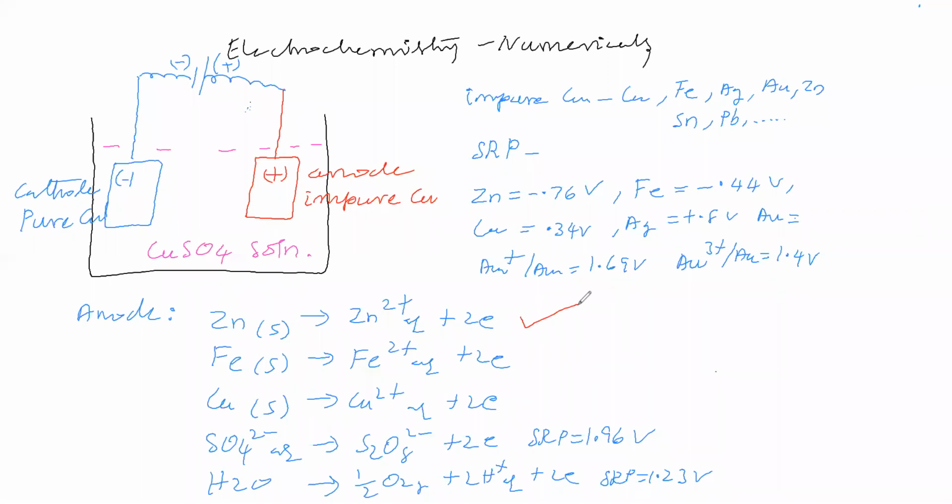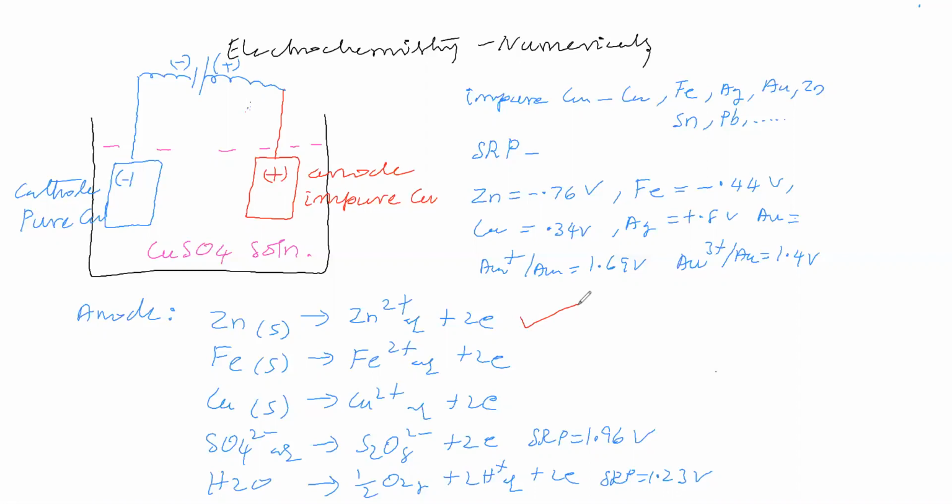Why? Because zinc is having the least SRP. For anodic dissolution, we have to see the least SRP. Now, you see that this method comes under electro refining. Electro refining means what? Purification of copper. Purification of copper means impure copper we are converting into pure copper.